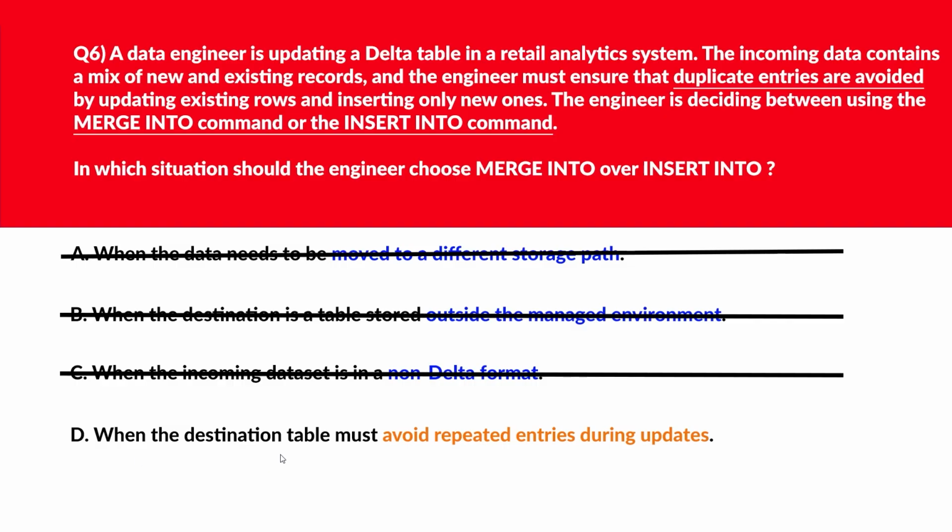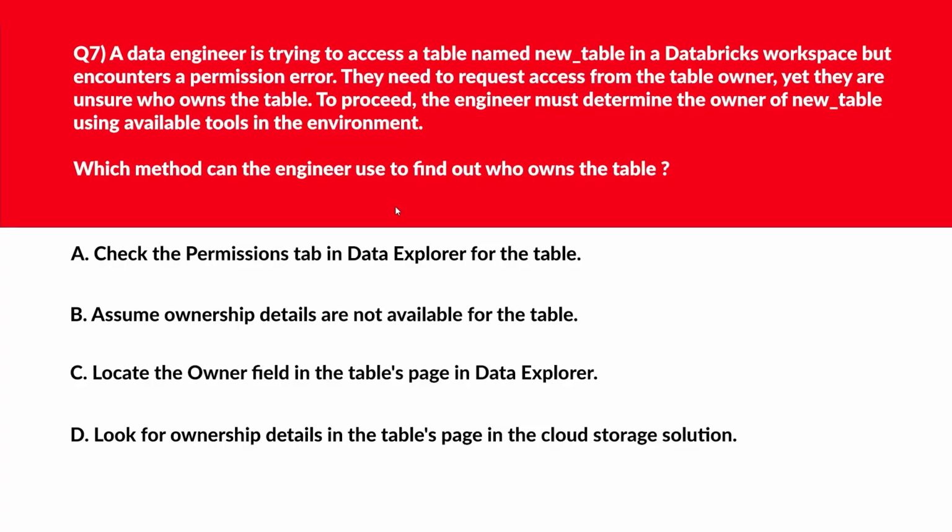D says when the destination table must avoid repeated entries during updates. Merge into updates existing rows and inserts new ones, preventing duplicates in the target table. Looks good. We'll lock option D as the right answer. Okay, now let's look at this question.